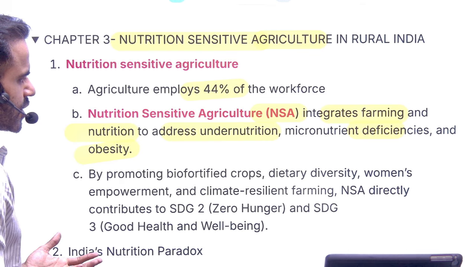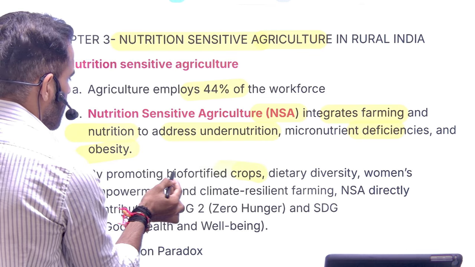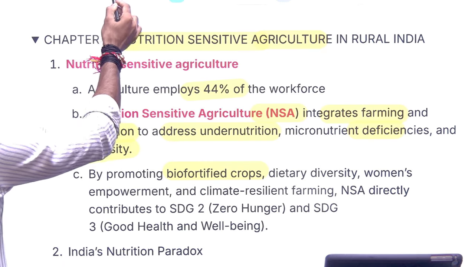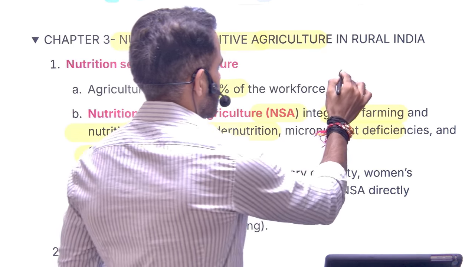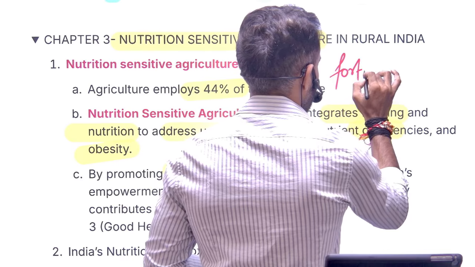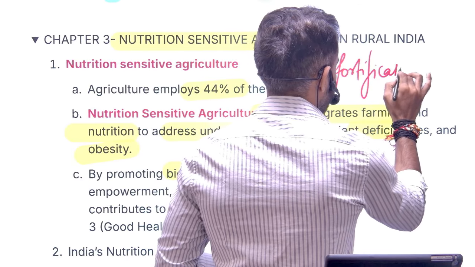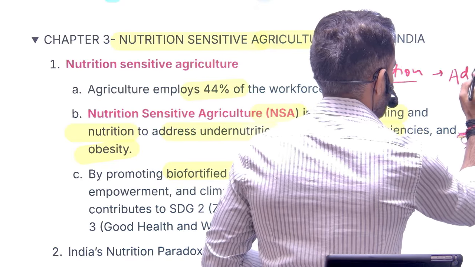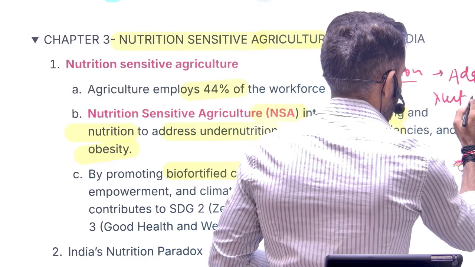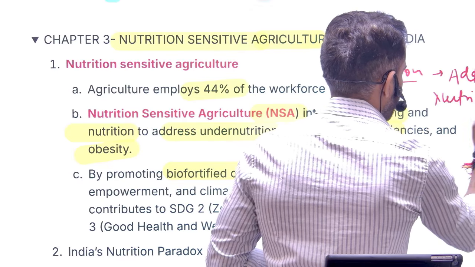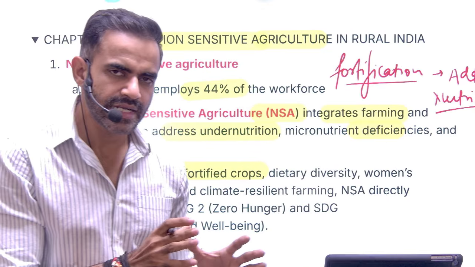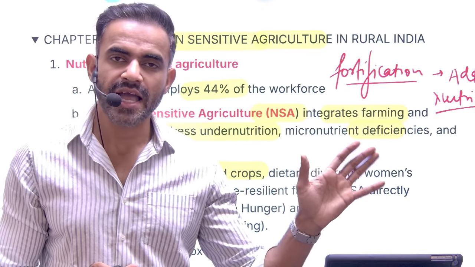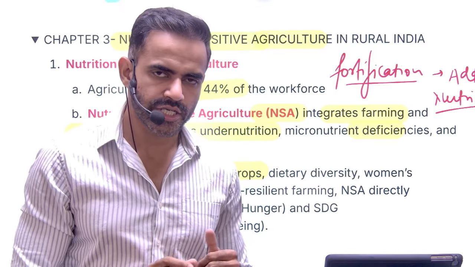Now what else needs to be done? See, we can use biofortified crops. Now understand, in a very simple sense, fortification is simply a practice of adding nutrition. Add what? Add nutrition. Now if we add nutrition before cultivation, that is referred to as biofortification.